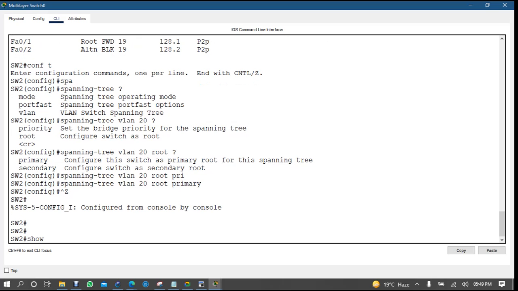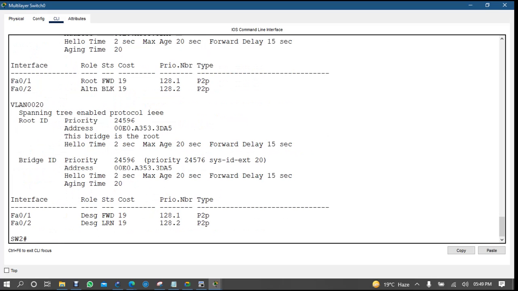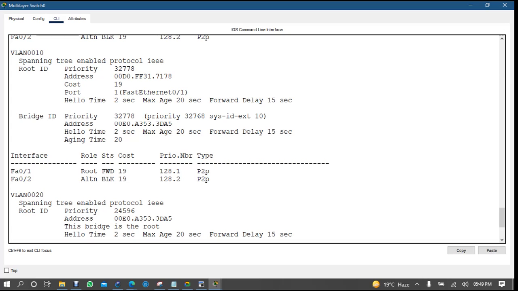Now if I'm taking here spanning tree, VLAN 20, this is root. The port is moving into the listening and learning process, no problem. For VLAN 20, my port is designated and in forwarding state, but for VLAN 10, my port F0/2 is blocked.